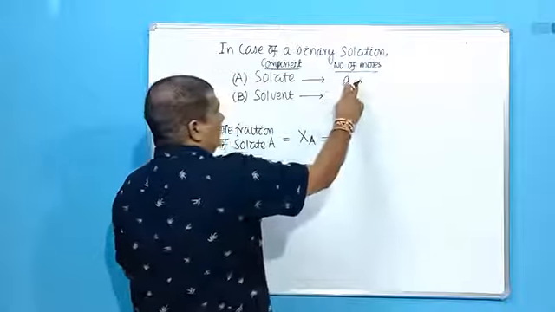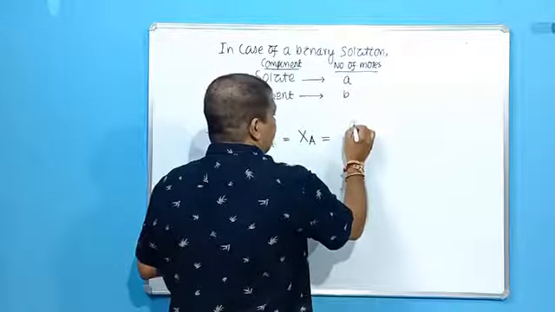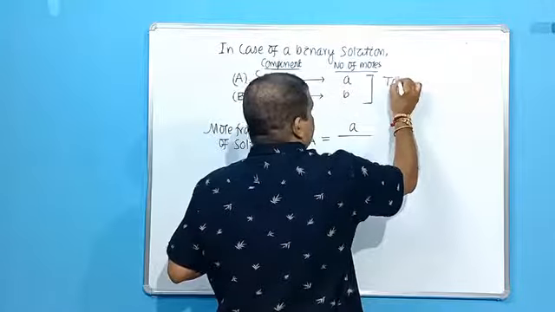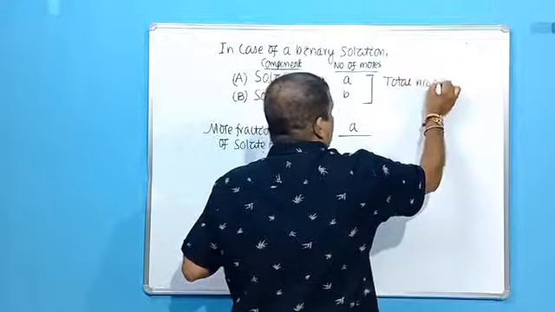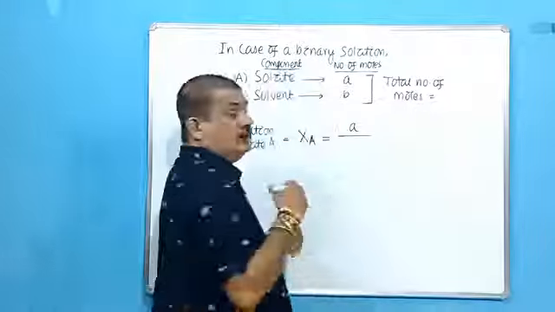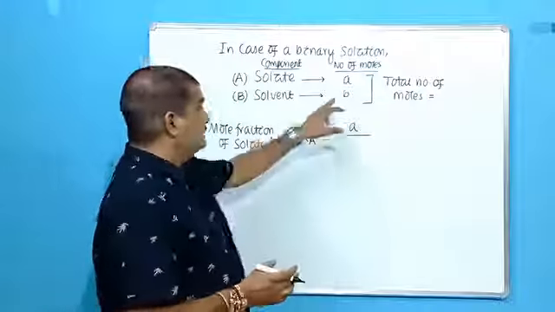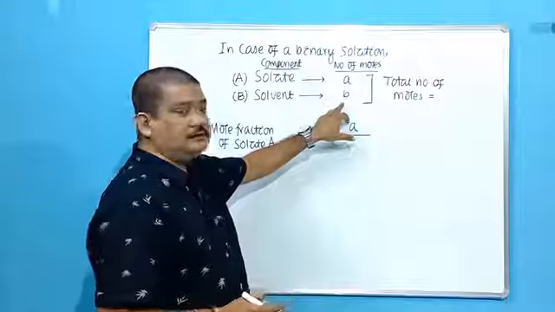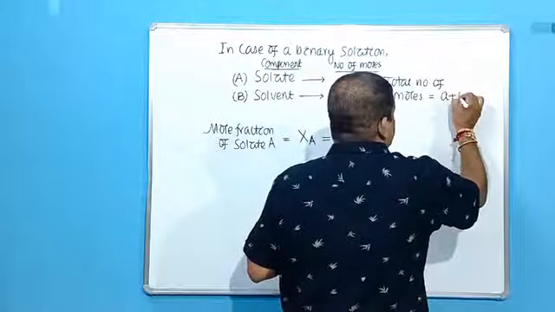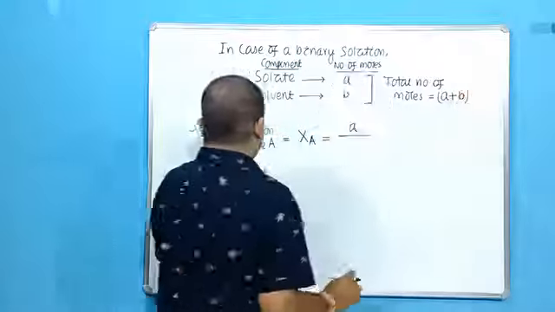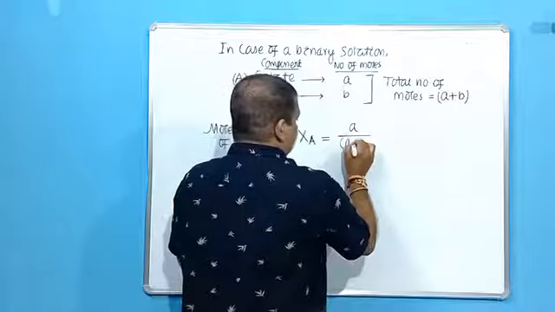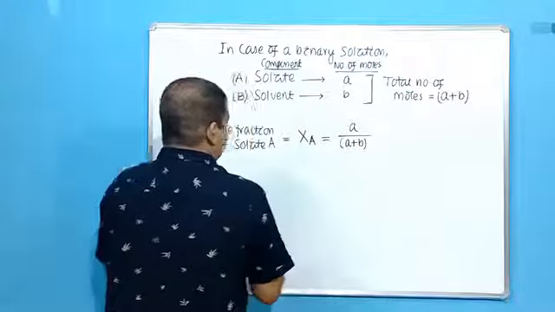Moles of solute is A. What is the total number of moles present in the solution? Solute plus solvent gives you the solution. So the number of moles of solute is A, the number of moles of solvent is B, so the total number of moles present in the solution will be A plus B. So XA will be equal to A by A plus B.